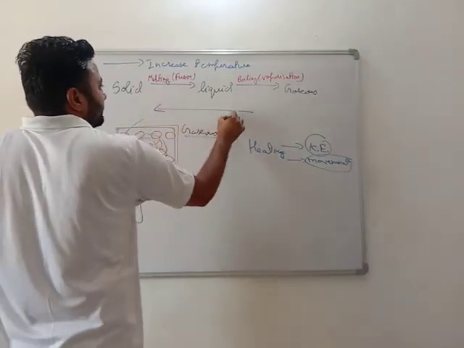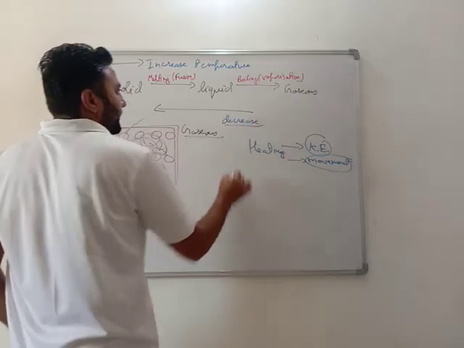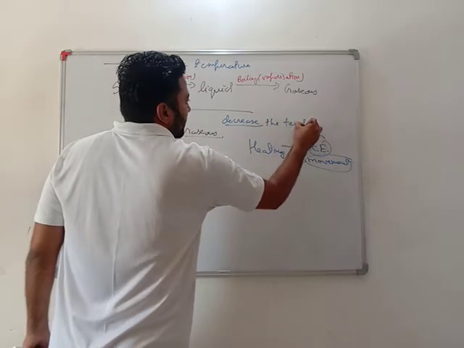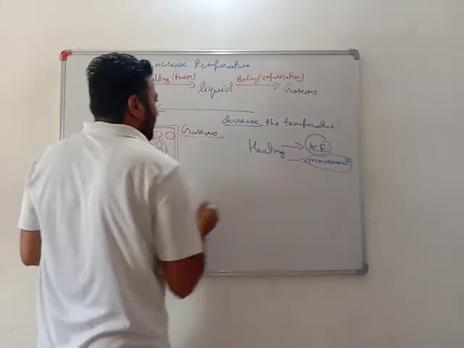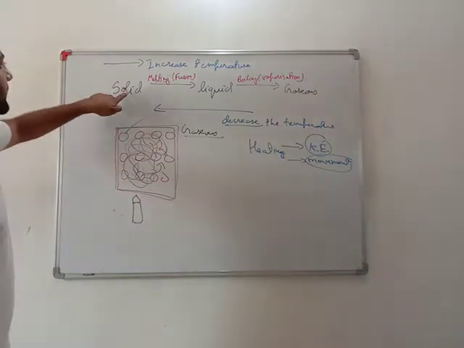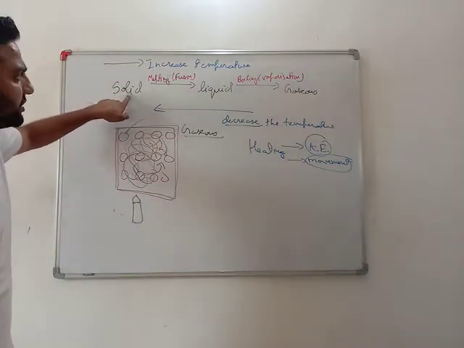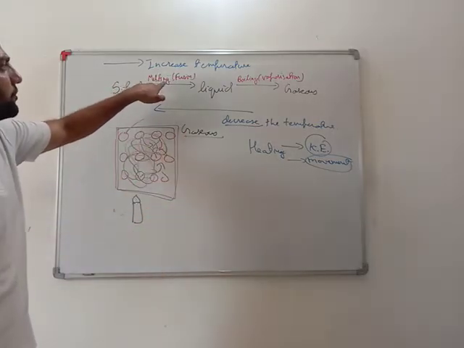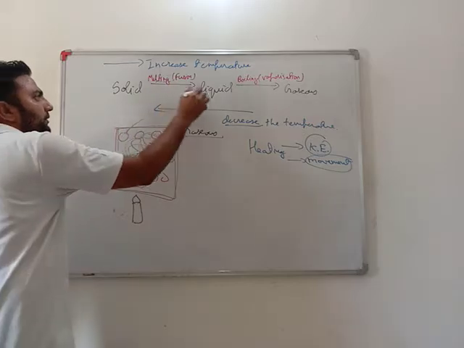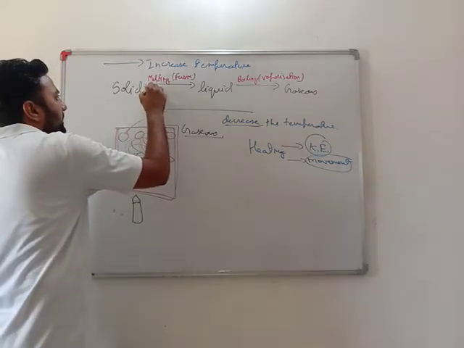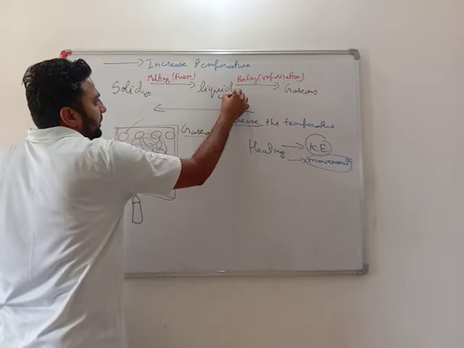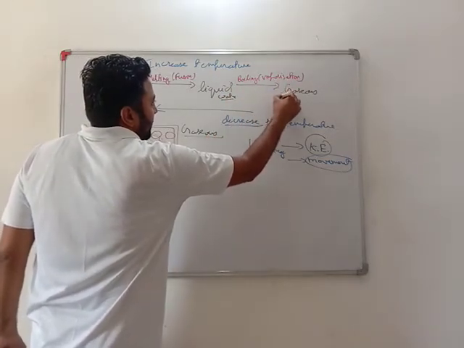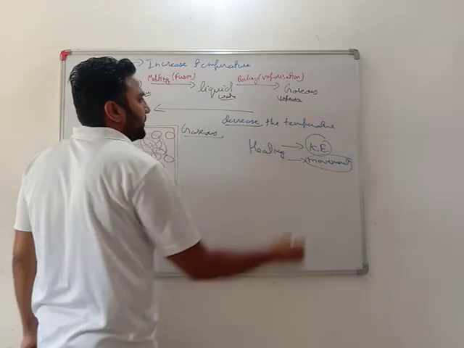The reverse thing happens if I decrease the temperature. If I do the cooling, see, take ice out of the fridge, the temperature will rise, it will be at room temperature now, so melting will happen and ice will get converted into water. The best example is ice getting converted into water. If we heat the water, it gets boiled or vaporization starts and it gets converted into water vapor.